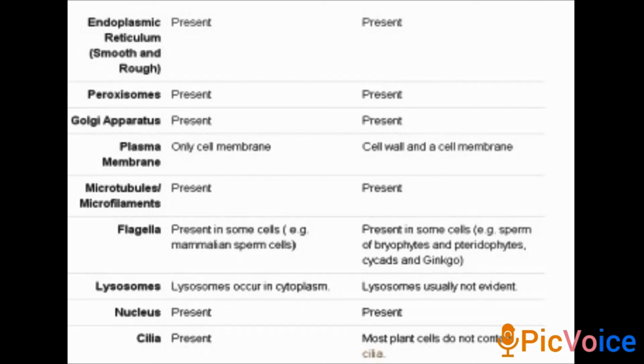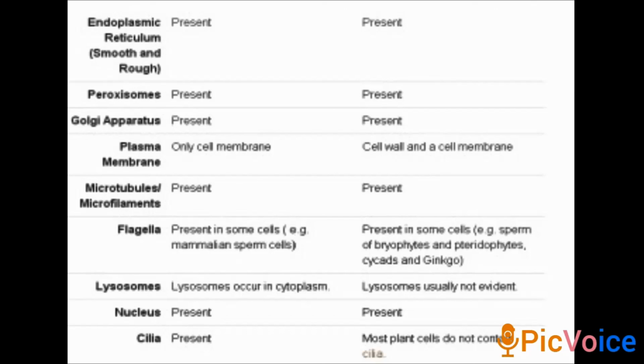Microtubules are present in both. Flagella are present in only some animal cells, whereas in plant cells flagella are not usually present. Lysosomes occur in the cytoplasm of animal cells; in plant cells usually they are not present. The nucleus is present in both, and cilia are present in animal cells. Plant cells do not contain cilia.